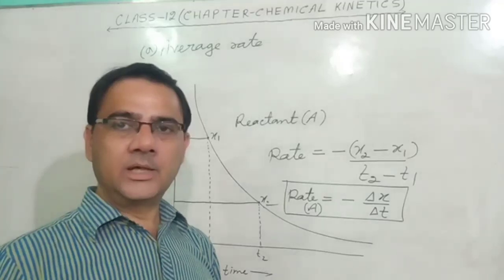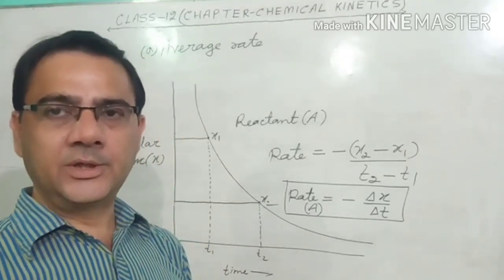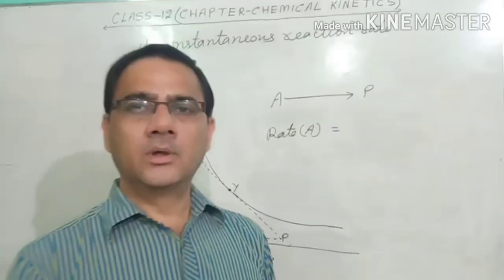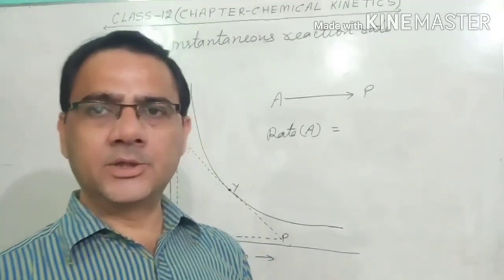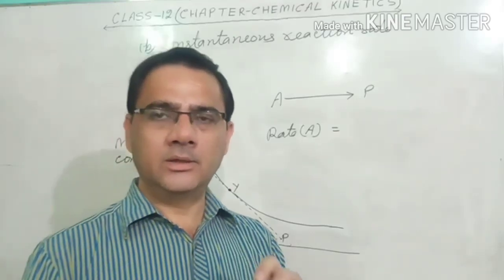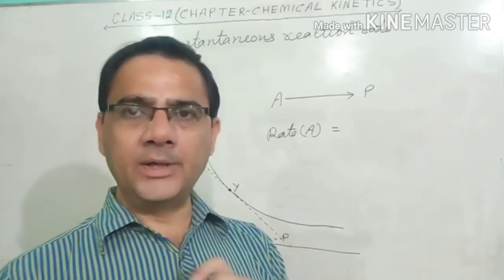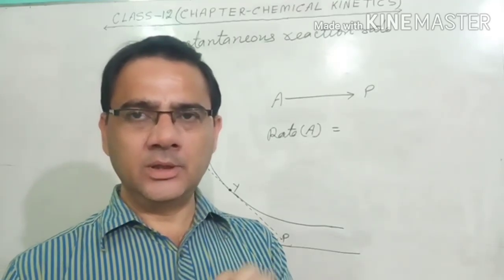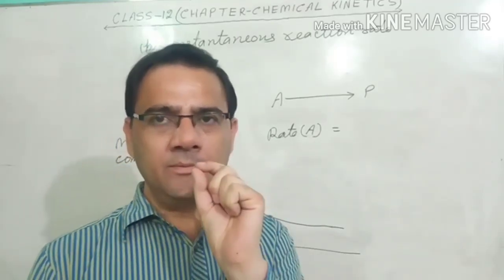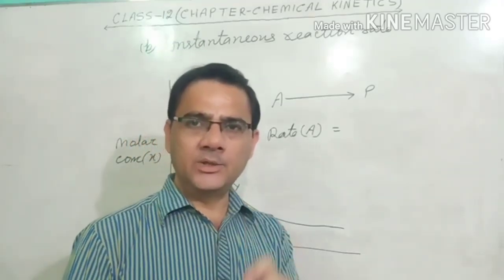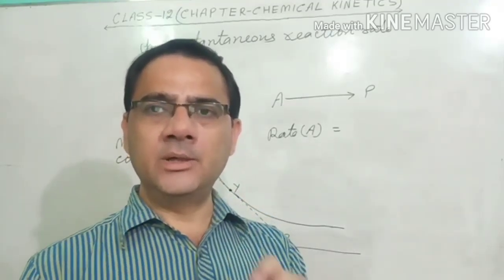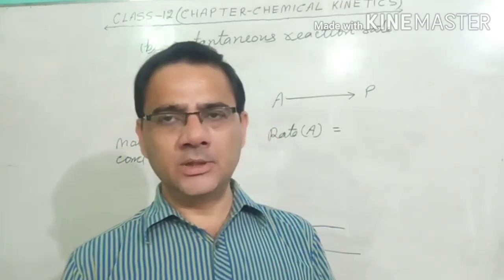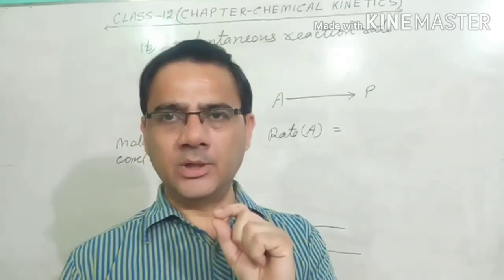Now we'll study another type of reaction rate, and that is the instantaneous reaction rate. Now in the instantaneous reaction rate we calculate the rate of reaction at a particular point. How much concentration has been changed in a particular time, and at one point a very minute concentration will be changed in minute time. So we will calculate that minute change in concentration in minute time at a particular point.